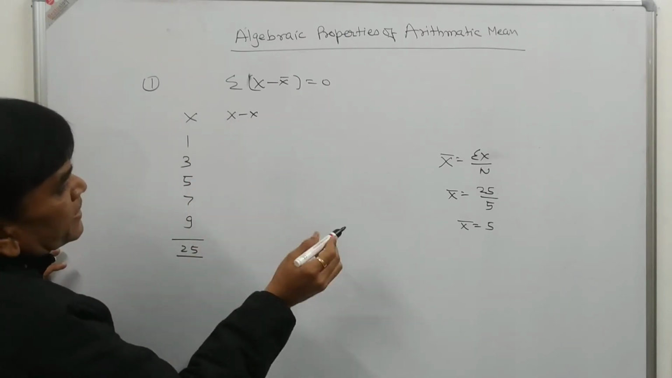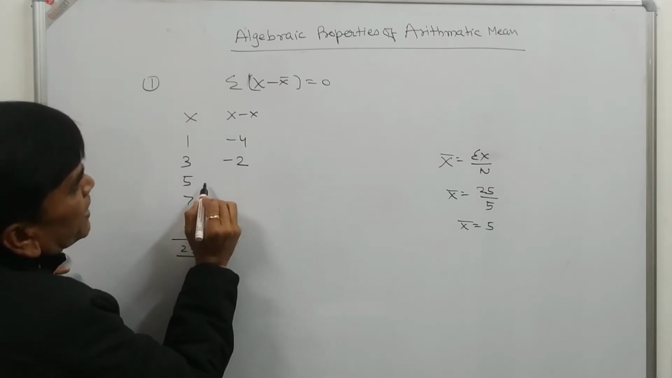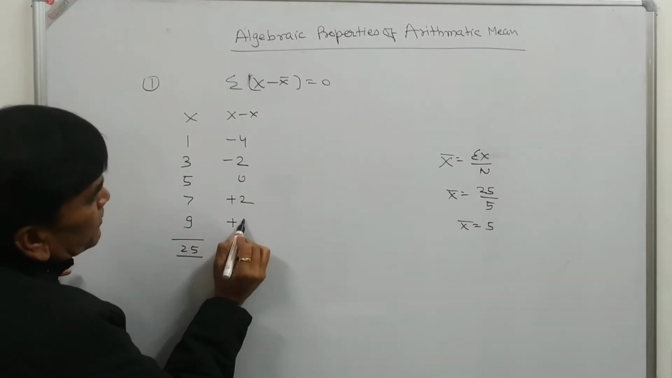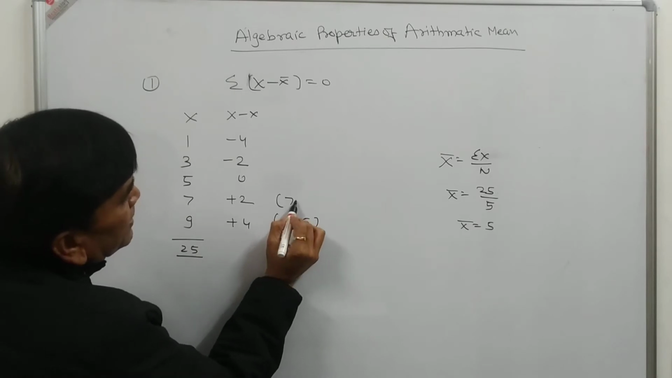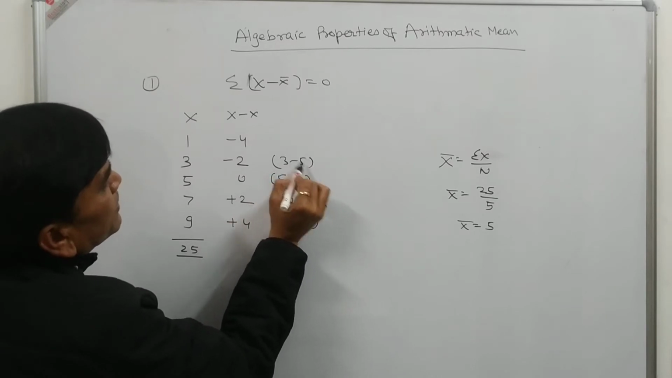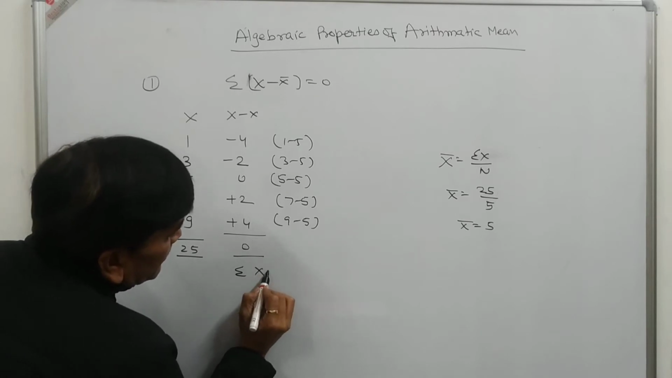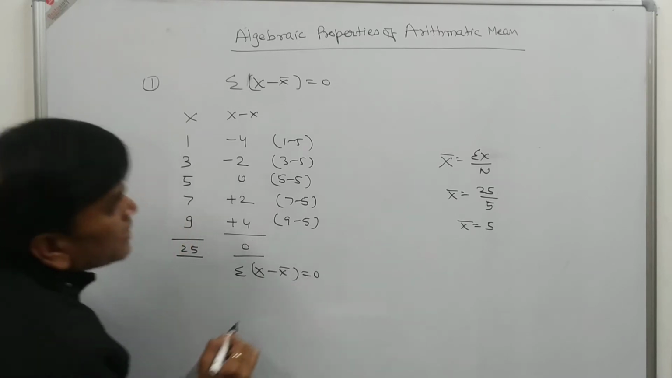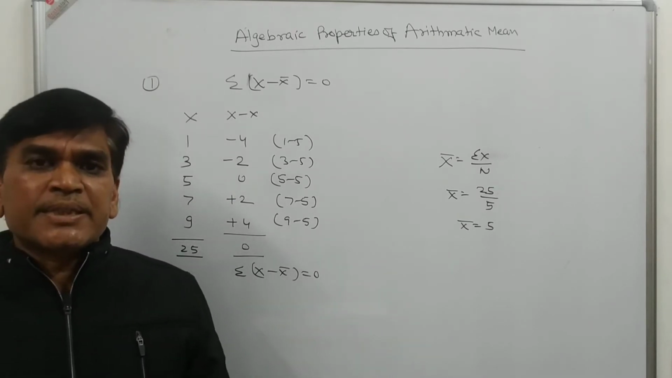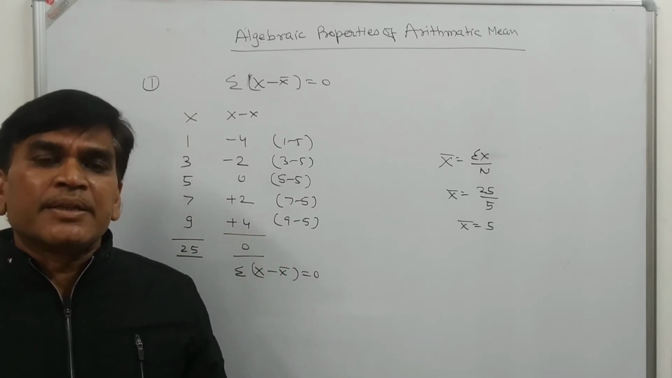So we will deduct: 1 minus 5 is minus 4, 3 minus 5 is minus 2, 5 minus 5 is 0, 7 minus 5 is plus 2, 9 minus 5 is plus 4. If you add these, the sum of x minus x bar is always 0. So the first property of the arithmetic mean is that the deviation taken from the arithmetic mean is always 0.